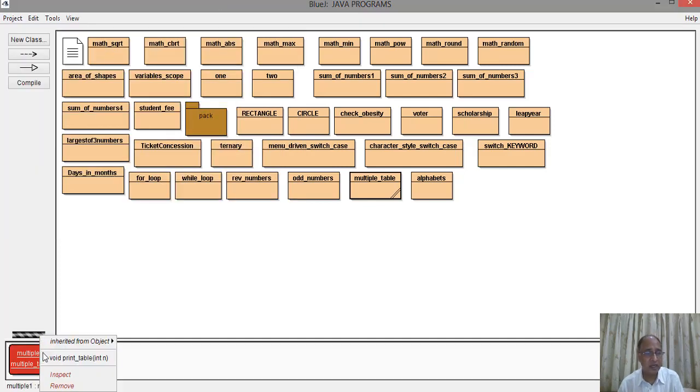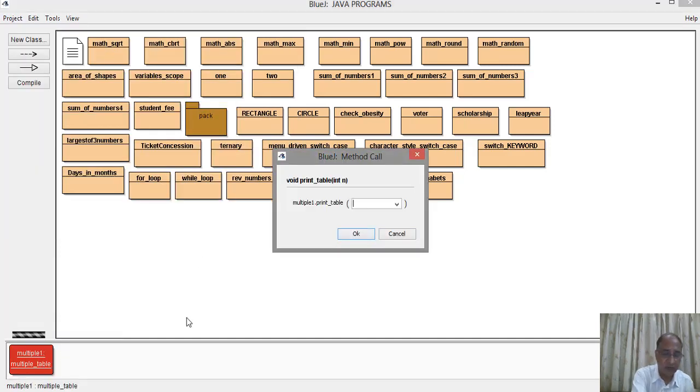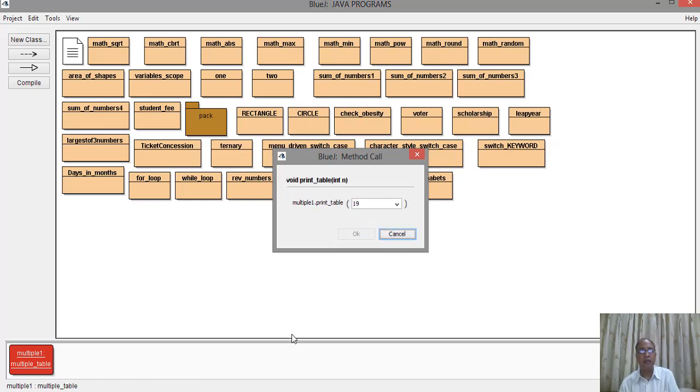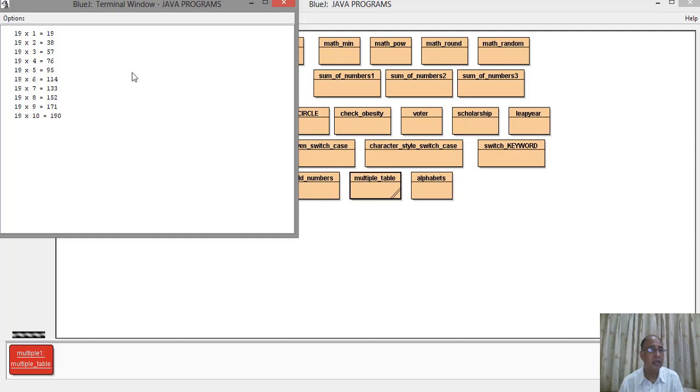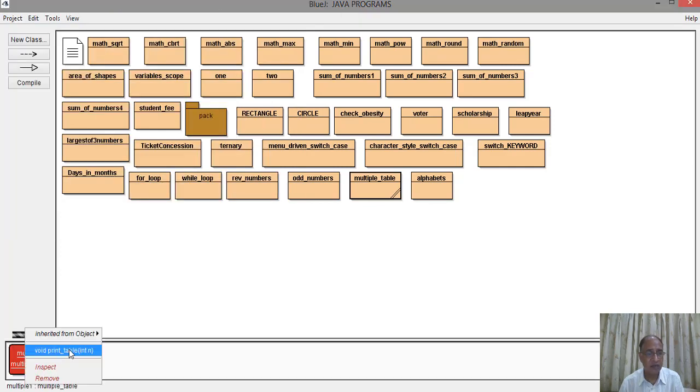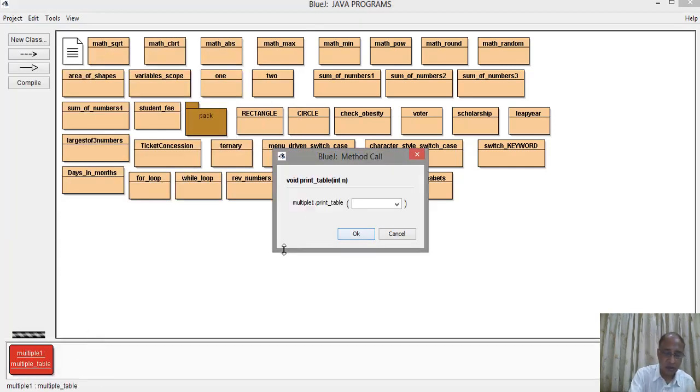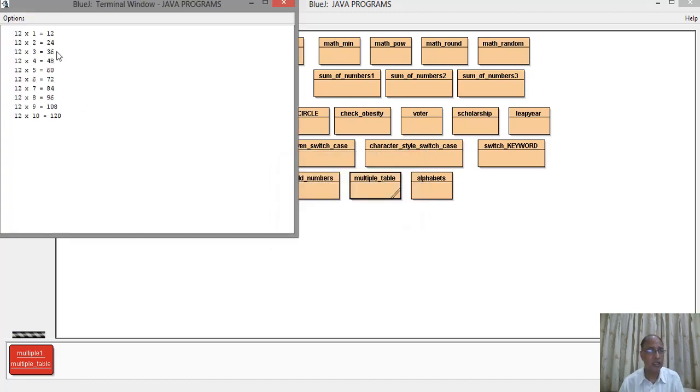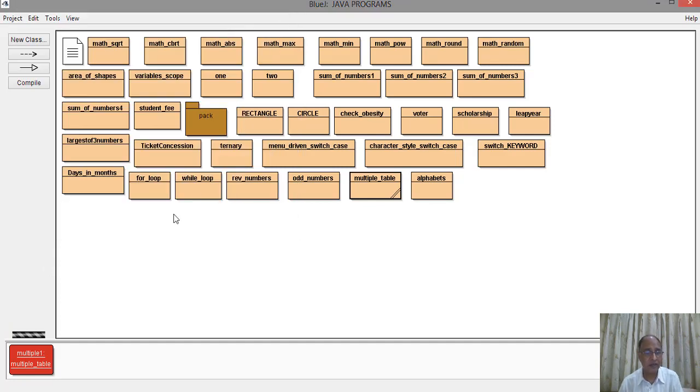Now what happens, suppose we run it again and give some other number. Suppose we give 19 and we say OK. Now the table of 19 will appear on the output screen and we see the table of 19 here, perfectly well. Suppose another number we give, suppose 12. Now the table of 12 will be printed on the screen. So see the table of 12 is printed. So this program is quite perfect now.